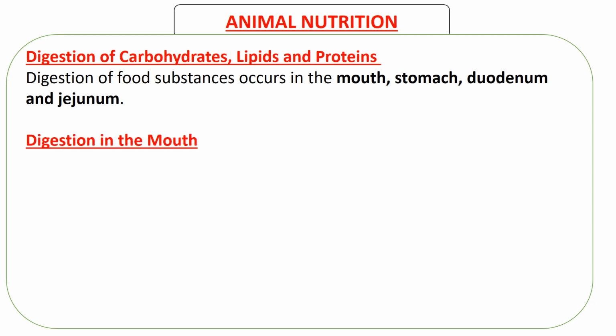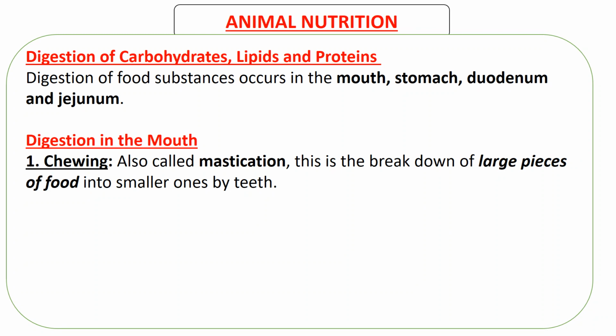So we start with the mouth. What happens in the mouth? We're going to start with the mouth. Then from the mouth, we're going to see how food moves from the mouth to the stomach. Then after that, we're going to look at the stomach. Then we'll continue just like that, following the way the alimentary canal is.